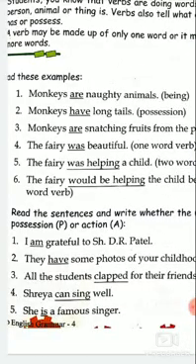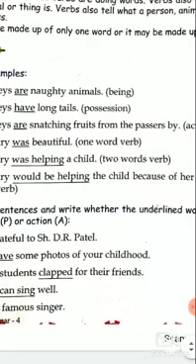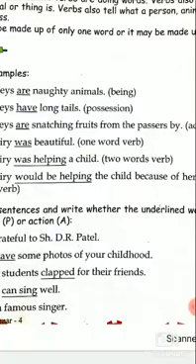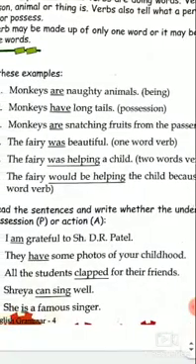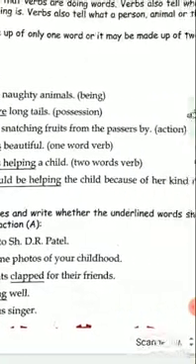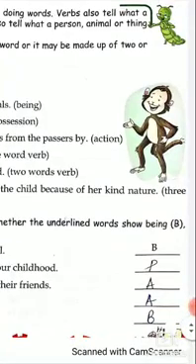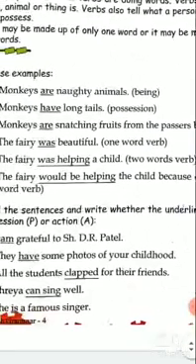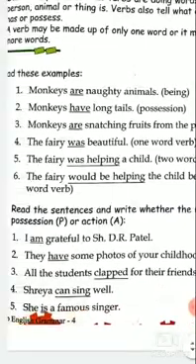All the students clapped for their friends. In this sentence, clapped is the action which is taking place. Clapping is the action, and so you will write the action verb A against it. Shreya can sing well. In this sentence, again action is taking place.